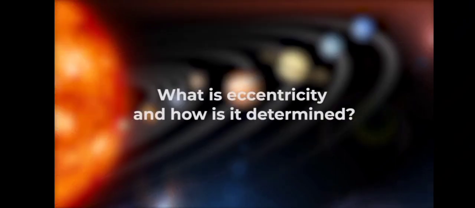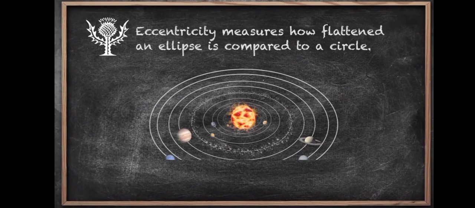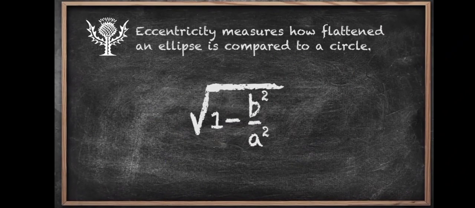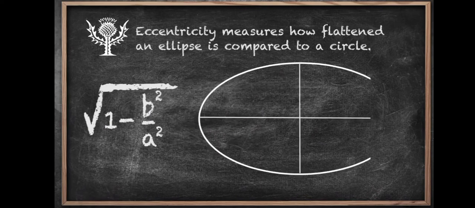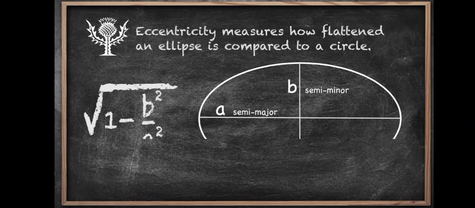But what is eccentricity? How do you figure it out? Eccentricity measures how flattened an ellipse is compared to a circle. We calculate it using this equation. So, what does that mean? Well, a is the semi-major axis, or half the distance along the long axis of the ellipse, and b is the semi-minor axis, or half the distance along the short axis of the ellipse. The equation is a way to compare these axes to describe how squashed the ellipse is.